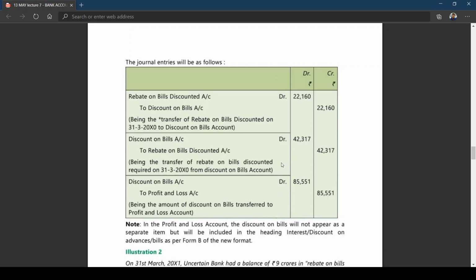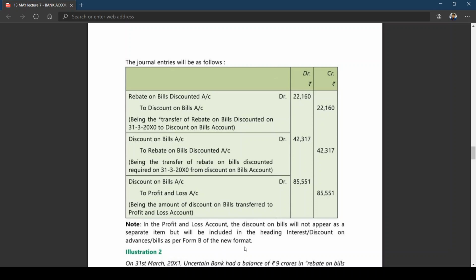Discount on bills account debit to rebate on bills discounted. The next entry, discount on bills account debit to P&L account. In the P&L account, the discount on bills will not appear as a separate item, but will be included in the heading interest/discount on advances bills as per Form B of the new format.